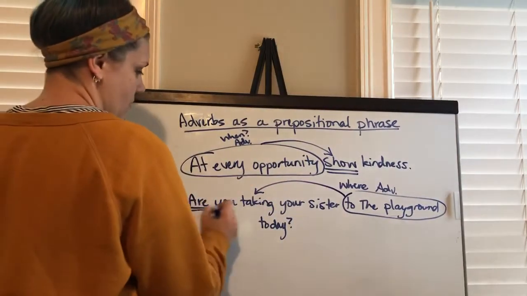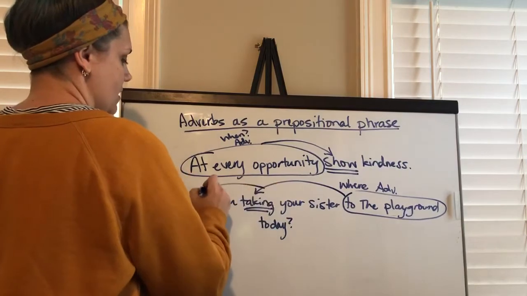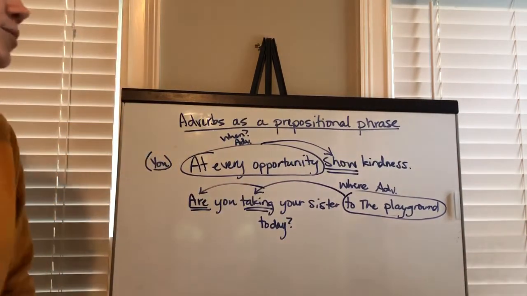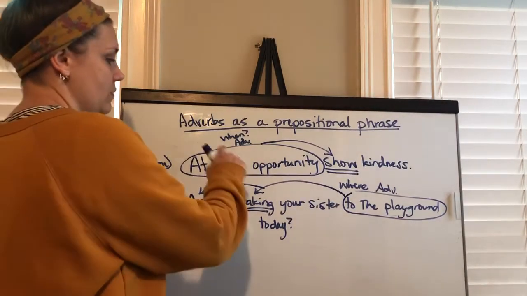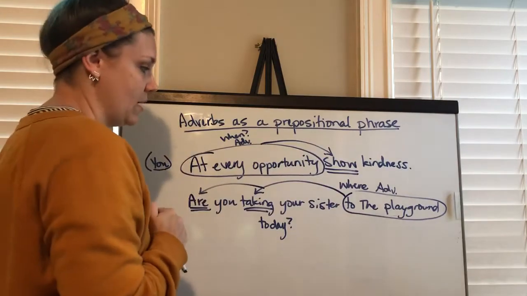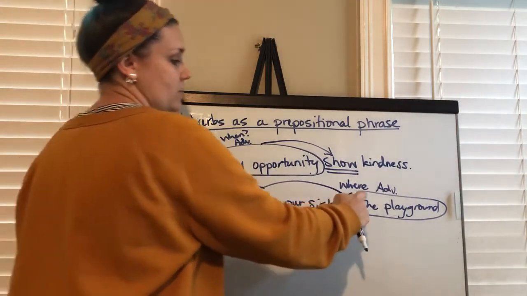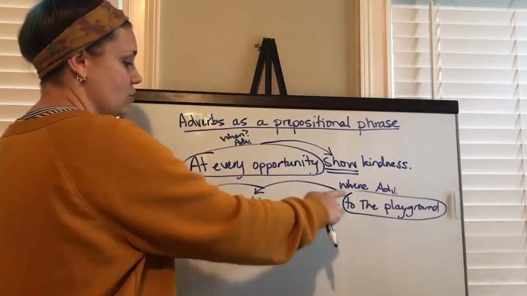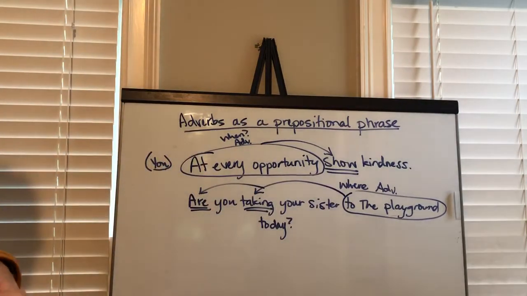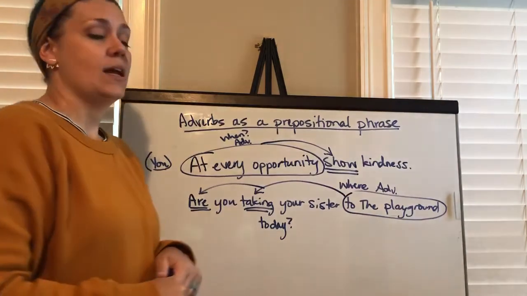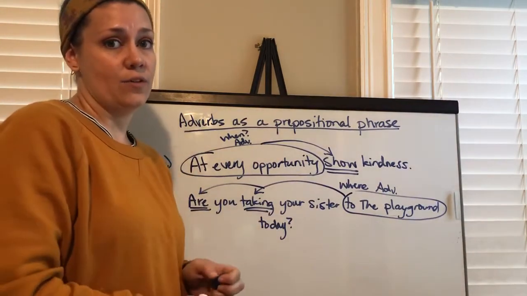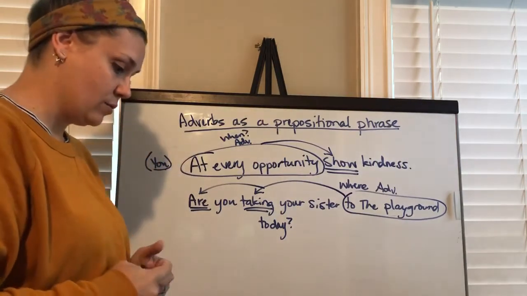And are taking is the verb phrase. So it needs two arrows. So basically all you're doing in this exercise, you don't have to tell me what question it answers, and you don't even have to label it adverb because all of these are going to be adverb phrases. You do, however, have to circle the prepositional phrase and draw an arrow to the words that it's modifying or describing. Remember, adverb phrases can describe the verb. They also can describe other adjectives and other adverbs. Okay, so be careful when you're looking through those.